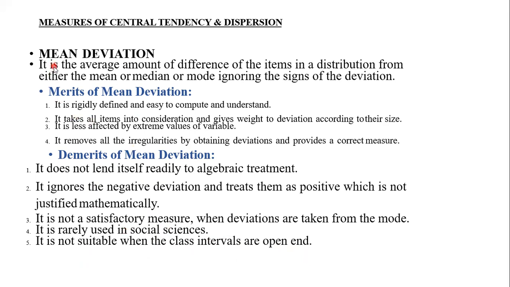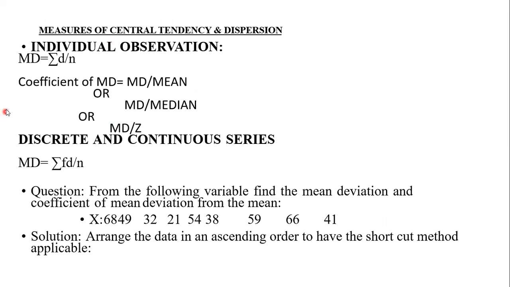For 2 marks, if they ask in the exam what do you mean by mean deviation, you have to explain: it is the average amount of difference of the items in a distribution from either the mean or median or mode. You have to write like this. Okay, students, shall we move on to the problems?